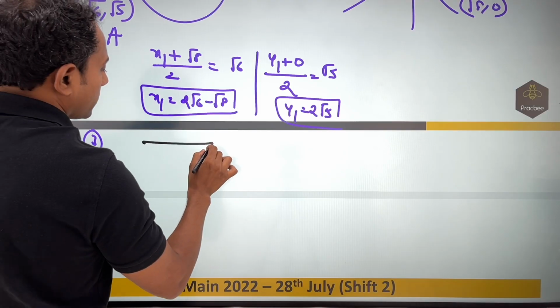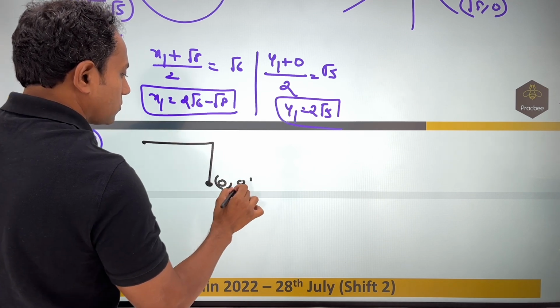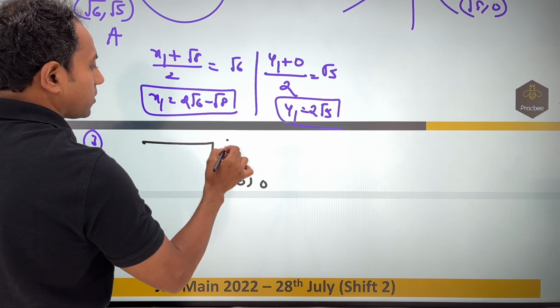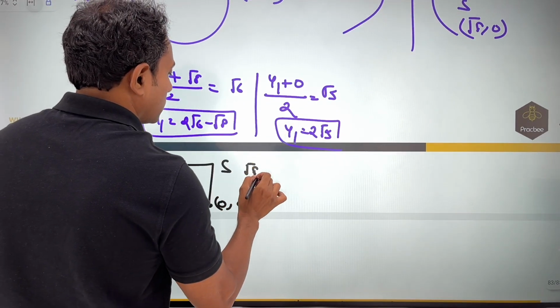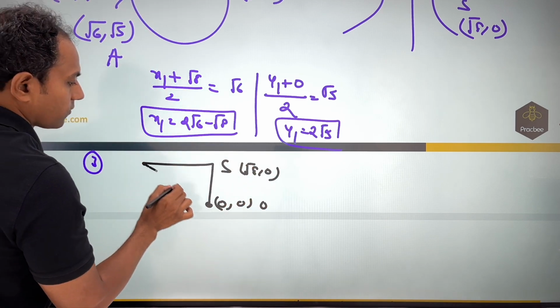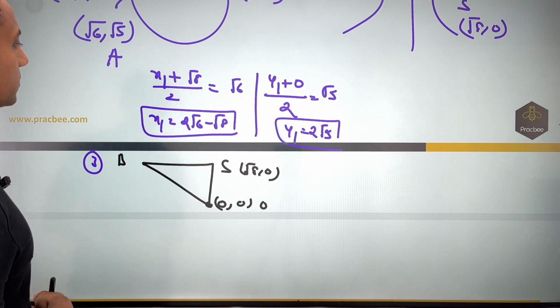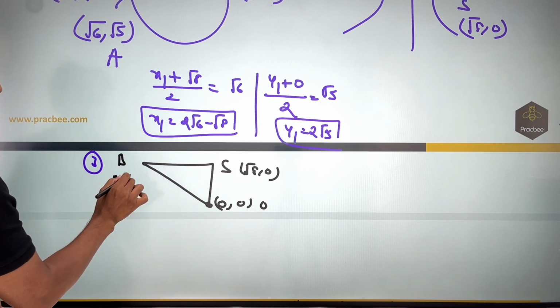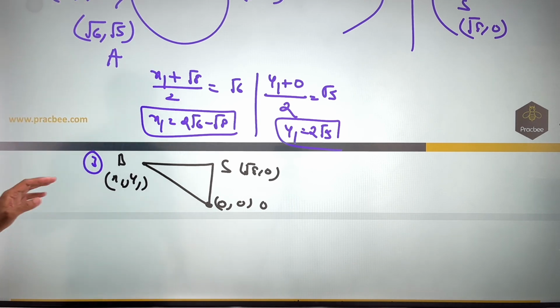If I talk about triangle OSB, you can see that the origin will be (0, 0). S we already figured out was nothing but (root 8, 0). And now we have also figured out the B point, and this B point is nothing but (x1, y1) that we already figured out. Now since we know all the three vertices of this triangle, the area of the triangle can be figured out.